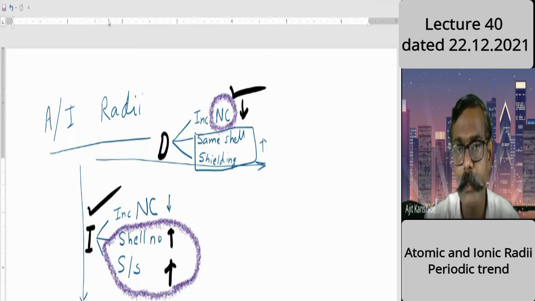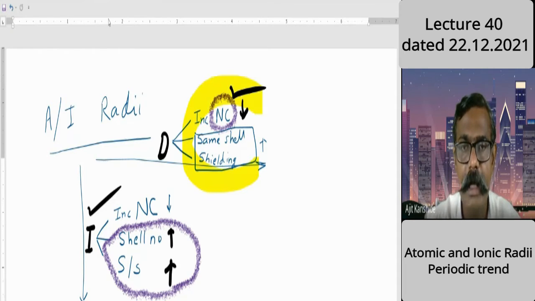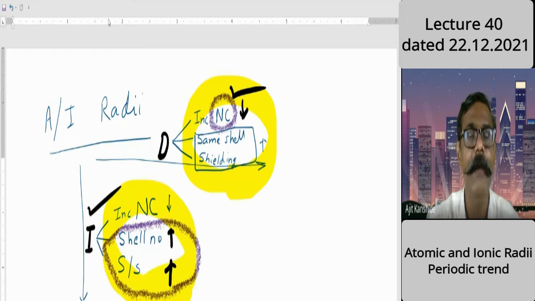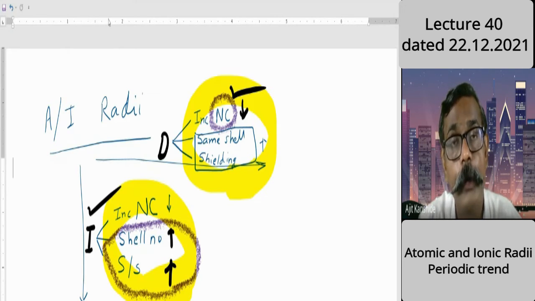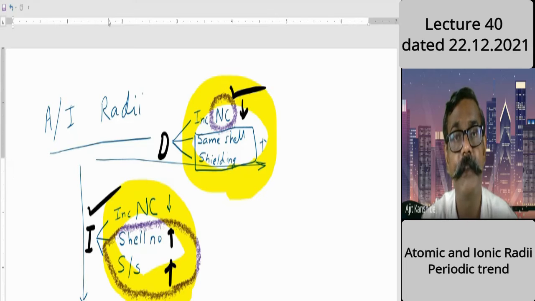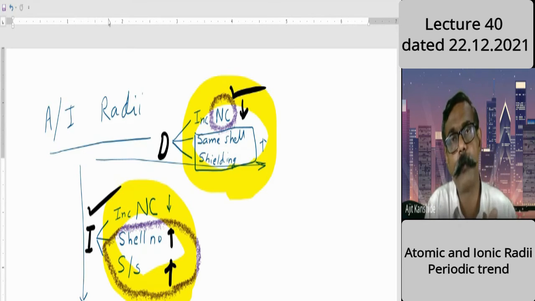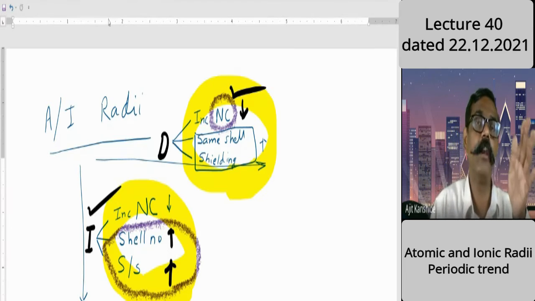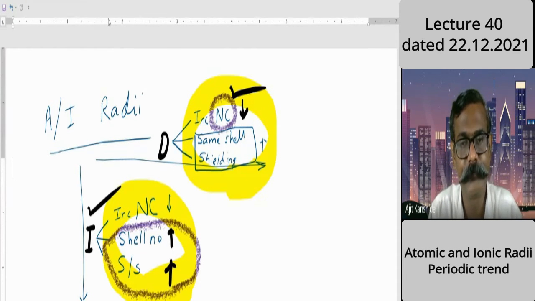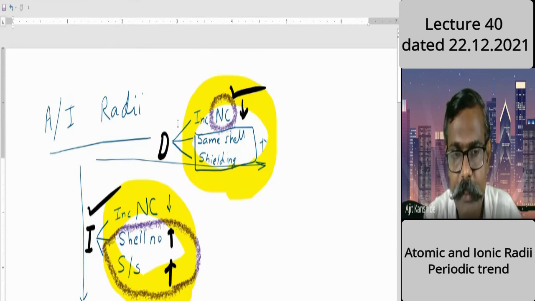So let us talk about all three: nuclear charge, shielding, and the shell number. The combination of all those three will decide the fate of the property. So atomic size or ionic size increases as we move from top to bottom and decreases as we go from left to right. Is it clear? Yes, sir, that we discussed yesterday.